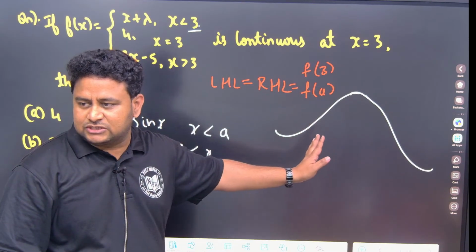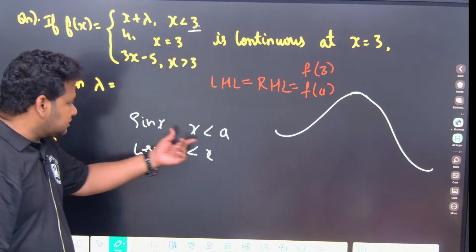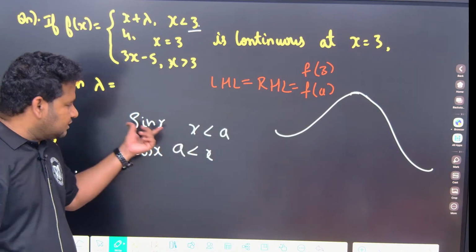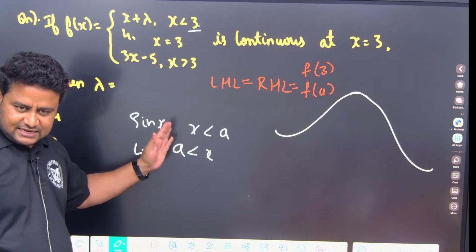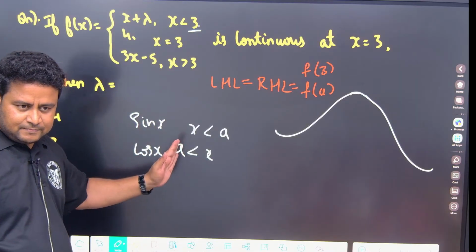Clear? Understood? Now focus here. X is less than a means you will apply LHL. If x is greater than a, you will apply RHL. Less than a, LHL; greater than a, RHL.